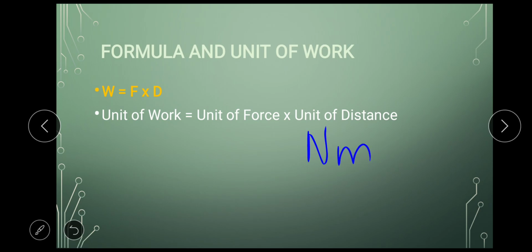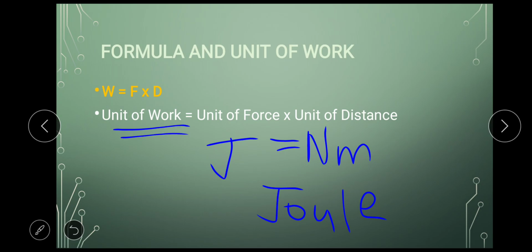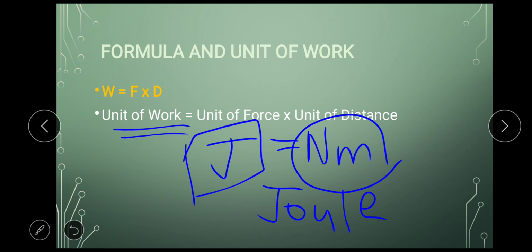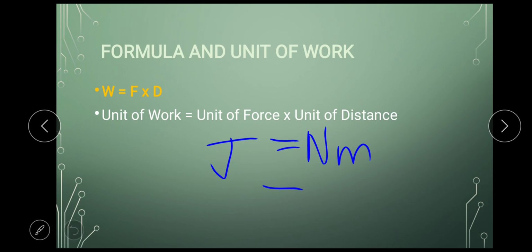This newton meter, for simplicity, is written as joules. This J here stands for joules. Joule is the name of a scientist who made great discoveries, so in his name we have kept the unit of work. Technically we can say the unit of work is newton meters, but for simplicity we use capital J as the unit of work. Next, once we know what is joules, let's understand what is 1 joule.